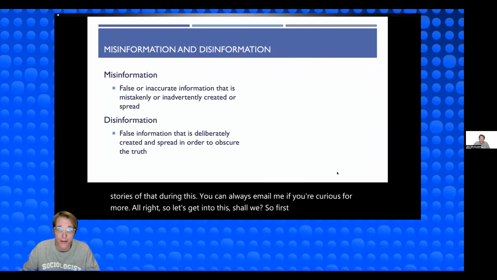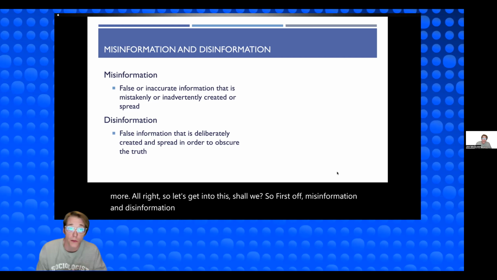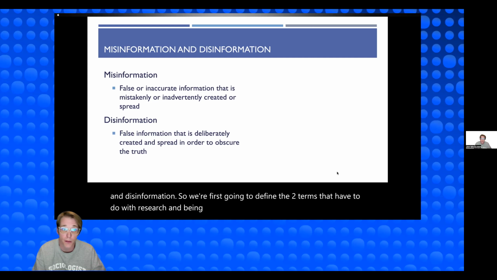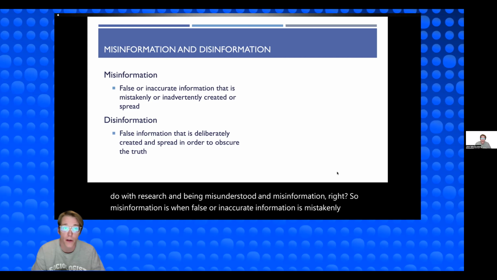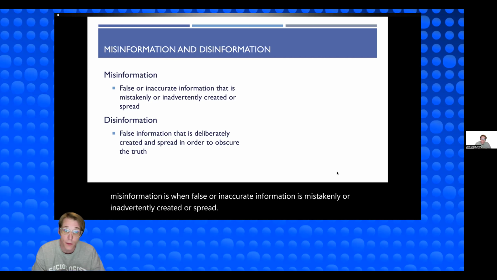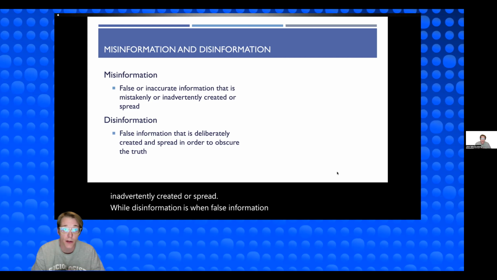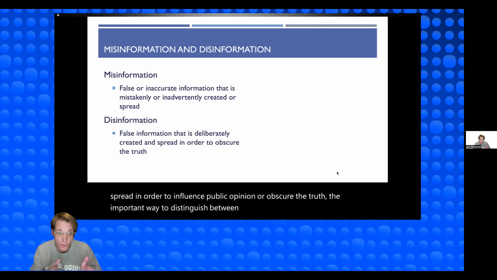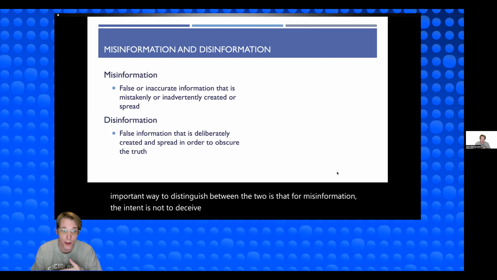So first off, misinformation and disinformation. We're first going to define the two terms that have to do with research and being misunderstood. Misinformation is when false or inaccurate information is mistakenly or inadvertently created or spread, while disinformation is when false information is deliberately created and spread in order to influence public opinion or obscure the truth. The important way to distinguish between the two is that for misinformation, the intent is not to deceive, while for disinformation, the intent is to deceive. Research can be impacted by both misinformation and disinformation.